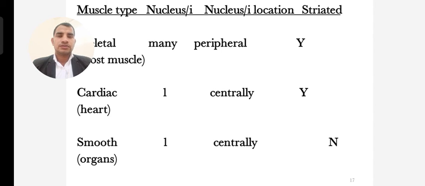Skeletal muscle tissue is found around the bones. Cardiac muscular tissue is found in the heart. Smooth muscle is found in various organs. It is not under the control of the body because it works on its own. That is why it is called involuntary smooth muscle.